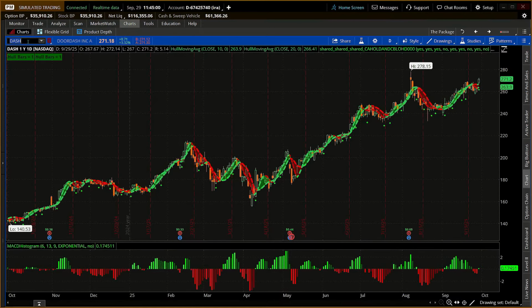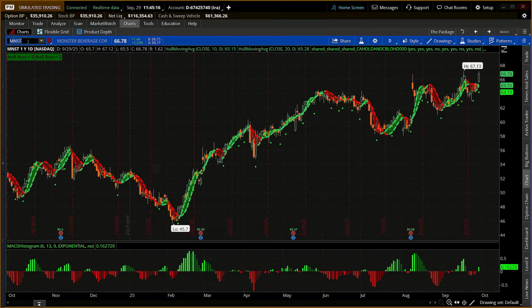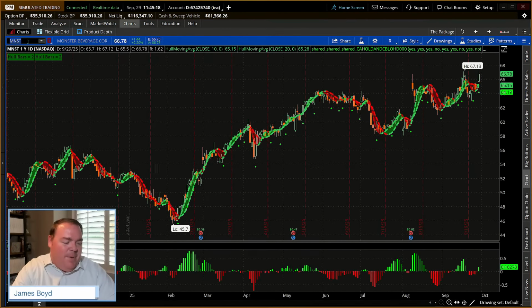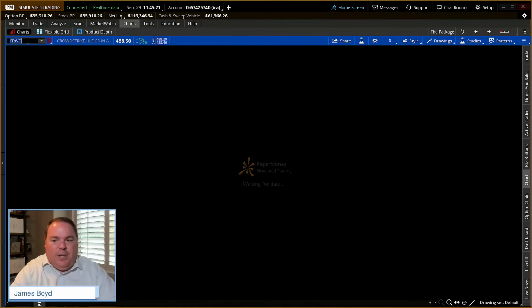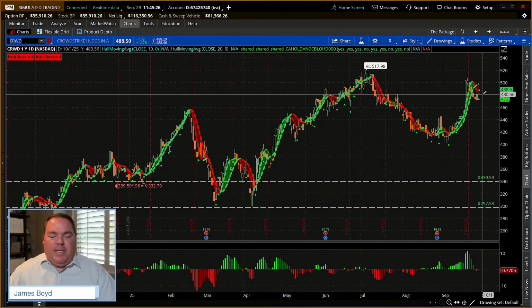We see a stock like Dash, a classic cup and handle pattern. Travelers is a little symmetrical triangle, but still up near the prior high. That might be a continuation, so keep an eye on that. Monster has a little tilted-up W pattern. And the last one is CrowdStrike: prior high, a little cup, and coming off the potential handle piece. Your homework is to go out there and find some stocks where the weekly charts are setting up and the daily charts are confirming what's happening on the weekly charts.